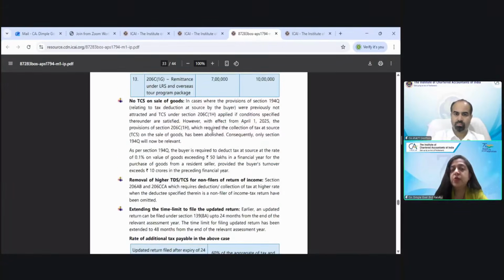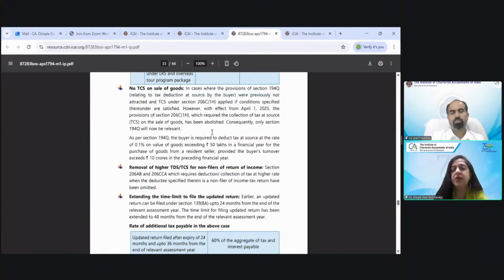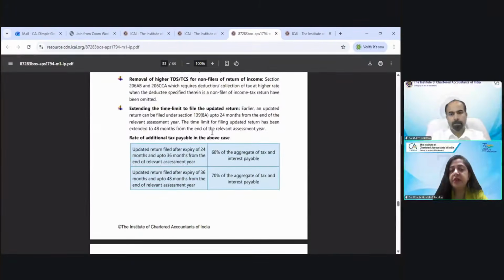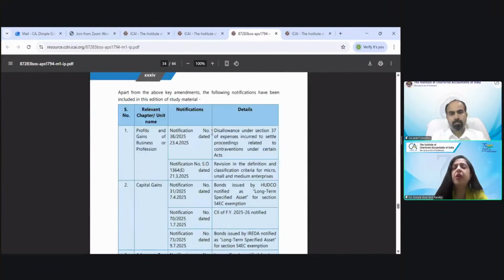The section 206C(1H), which was earlier there, now it has been abolished. Then for non-filers of return of income, the higher rate of TDS and TCS that was there has also been omitted. So your updated return, there's an amendment in updated return. All this you come to know through these live virtual classes.